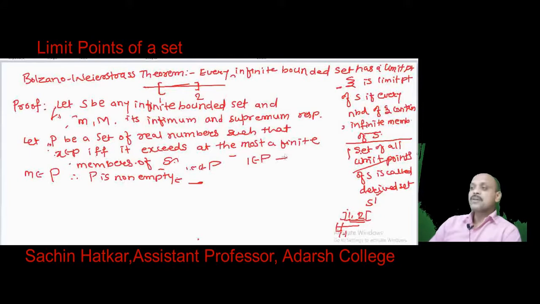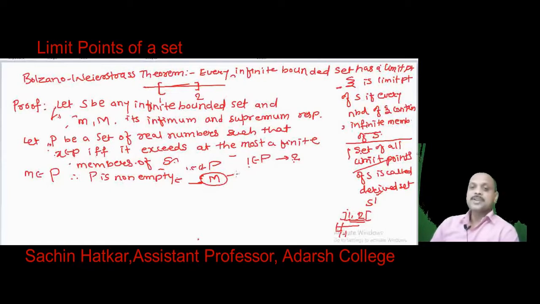All the members of P are bounded by 2. Similarly, in the general set, the members are bounded by capital M, the supremum of S. So P is a non-empty set which is bounded above by capital M. Here we can apply the order completeness property.